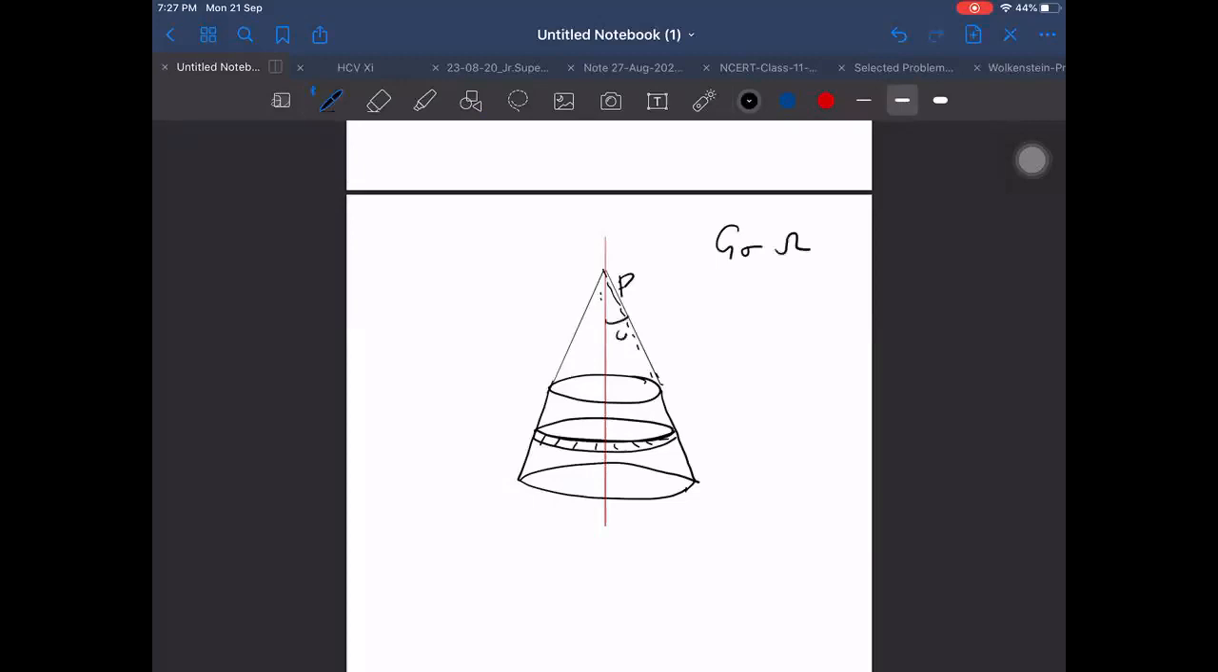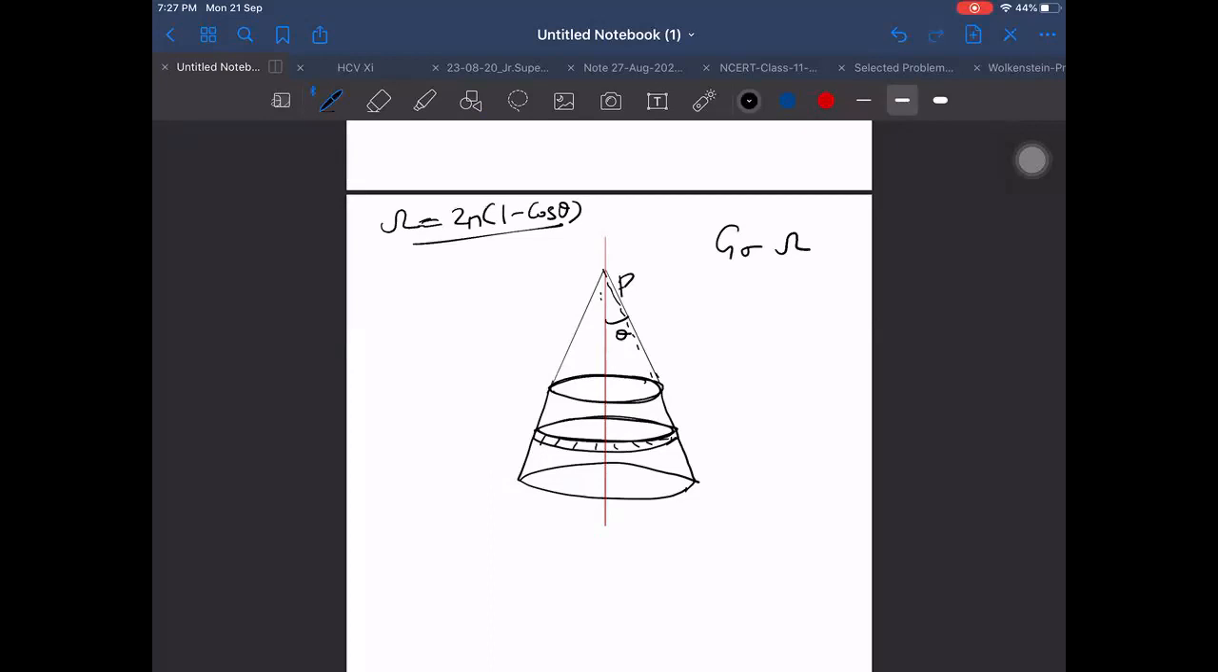So omega is given, because theta is given. If theta is given, omega is given. Omega is equal to 2 pi into (1 minus cos theta). So that is given to us, no problem in that. Next, what else can we have?